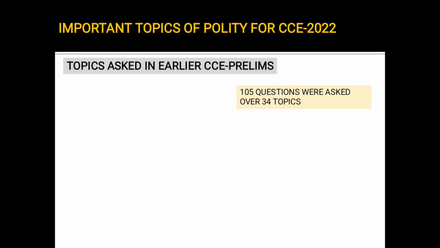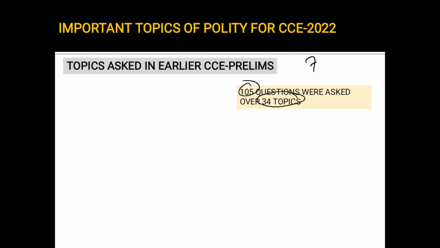Now, 105 questions were asked in the last 7 years. But the interesting thing is that these 105 questions were not asked from 105 topics. They were asked from only 34 topics. This shows that certain topics are more important than others, and from these topics questions are repeatedly asked.